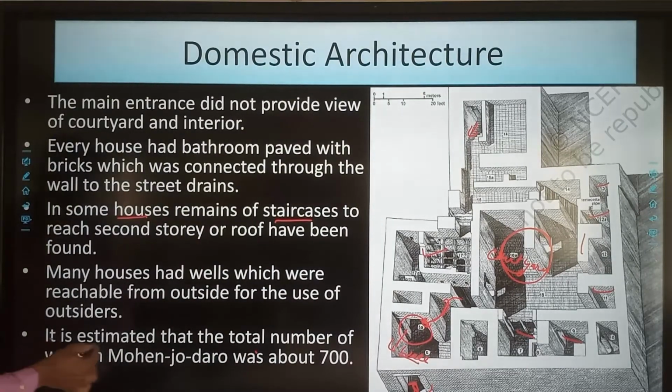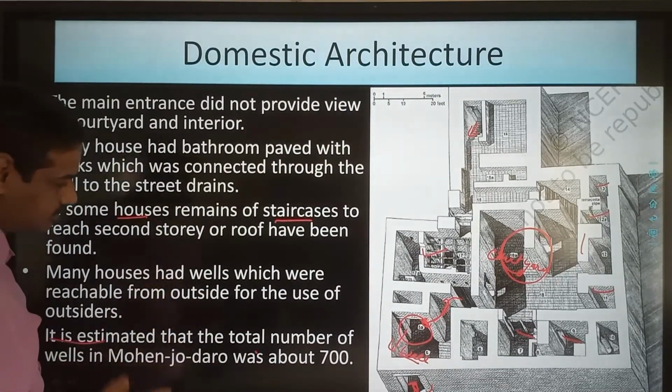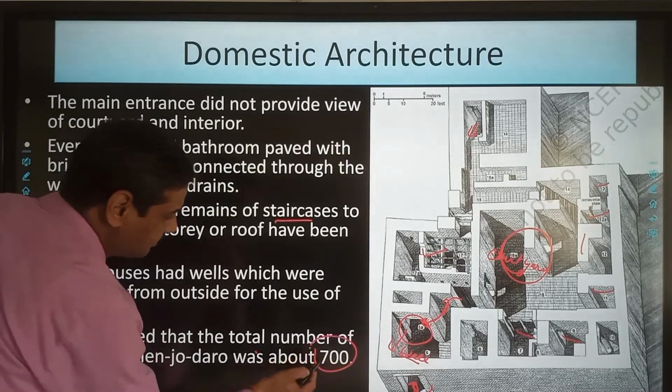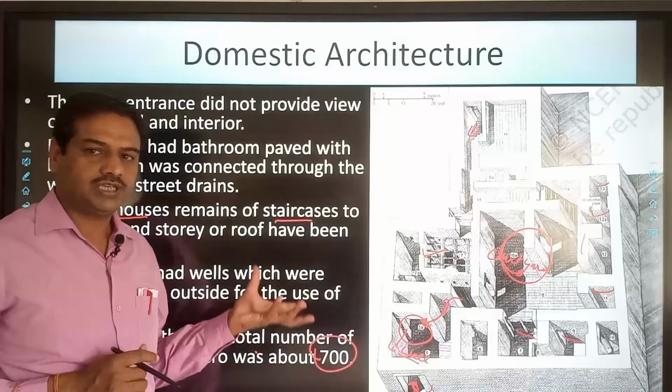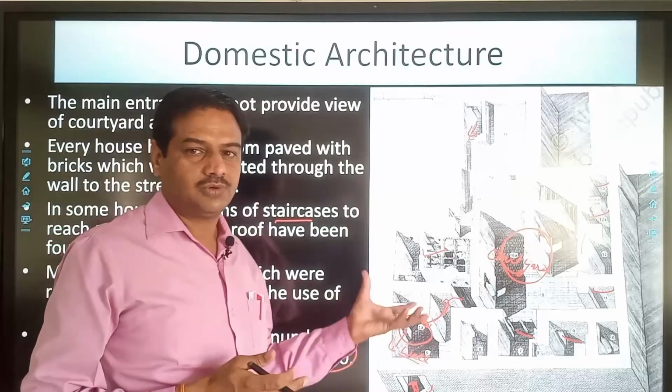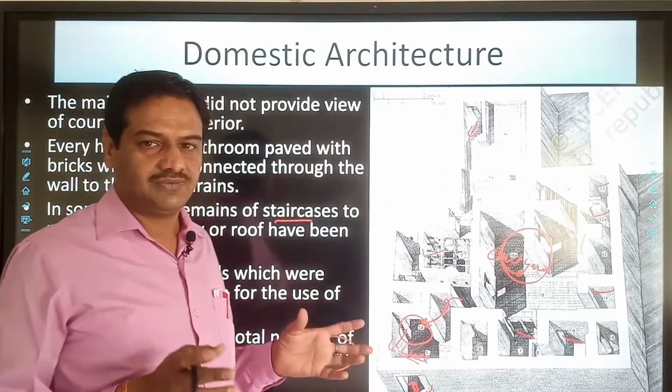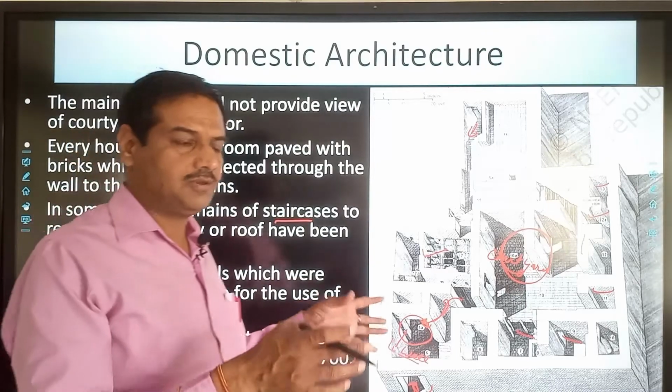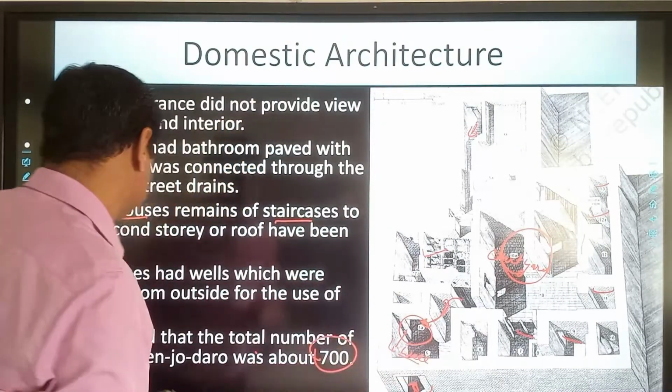And it is estimated that in only Mohenjo-daro there are around 700 wells. Means each house was having its own well from where it used to get the water. But some houses who were not having the well, they could get the water from their neighbor or from somewhere else.